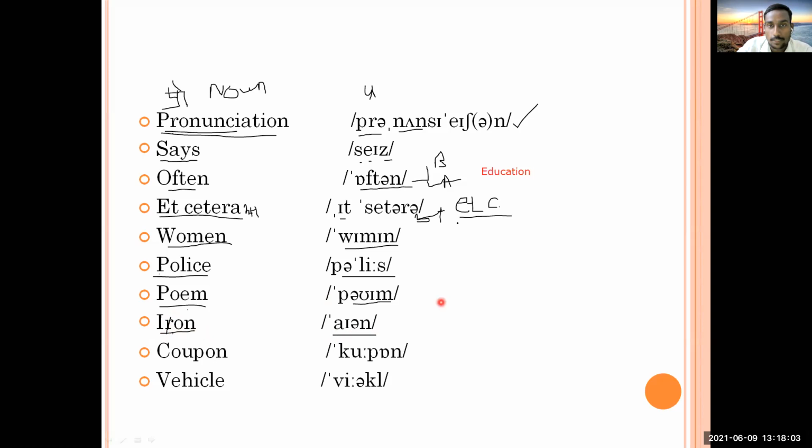This R is silent. So R, in case of R, I would like to tell you people that you have to remember if it is preceded by a vowel sound, then the R sound is not pronounced. Okay.